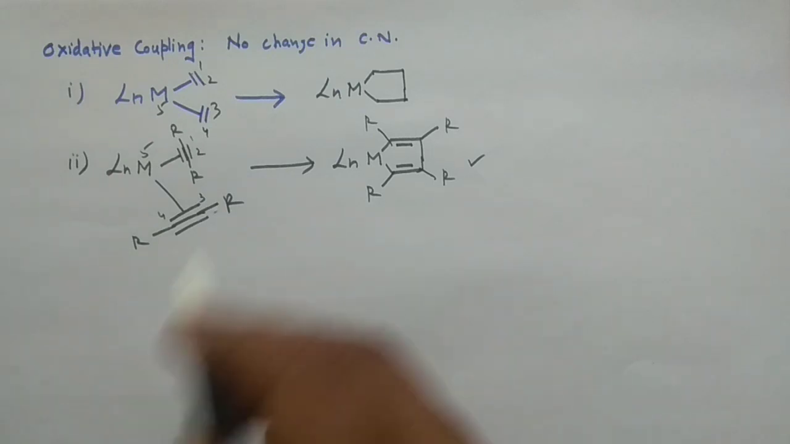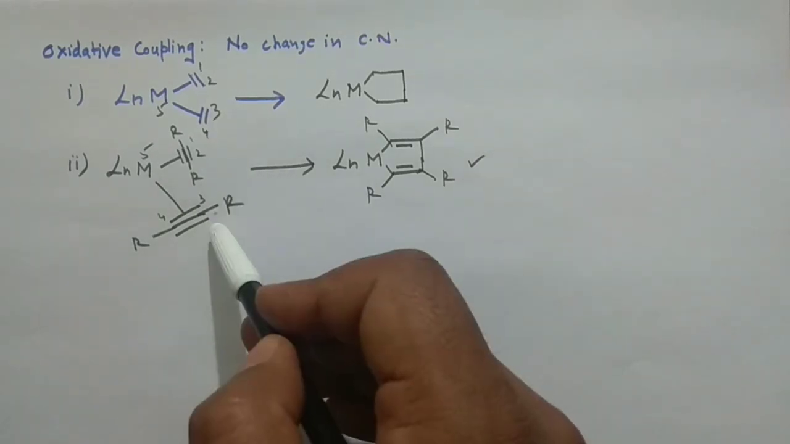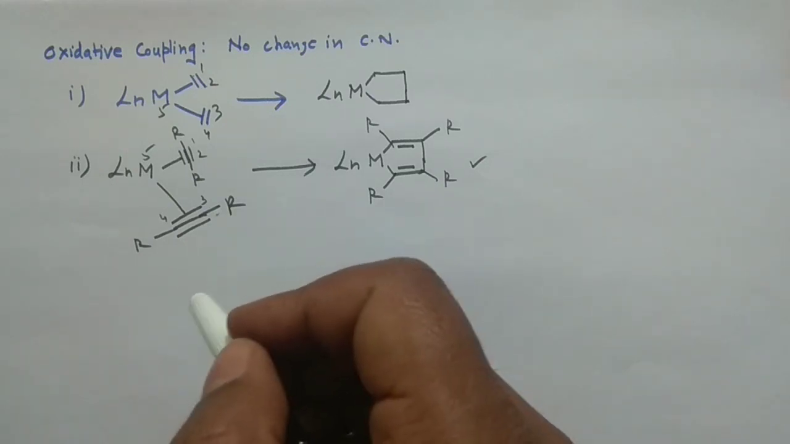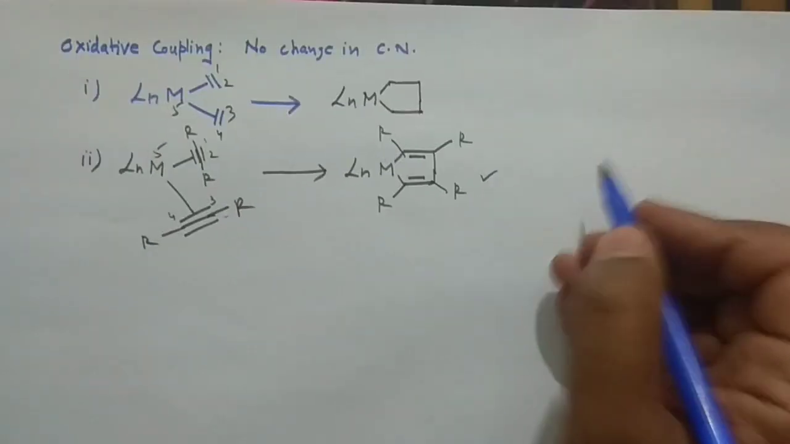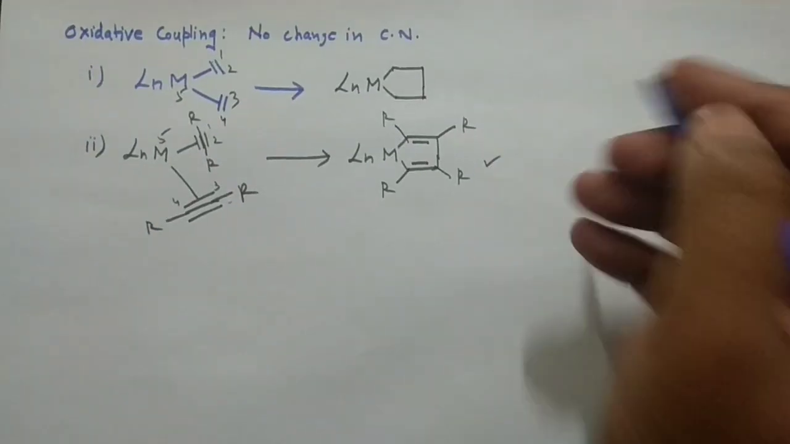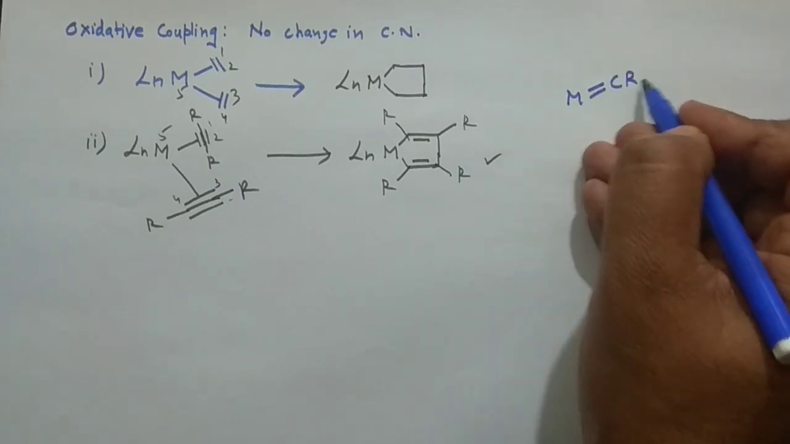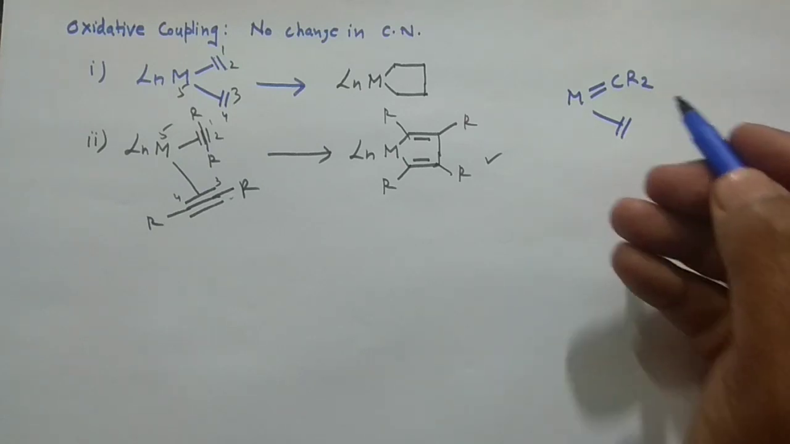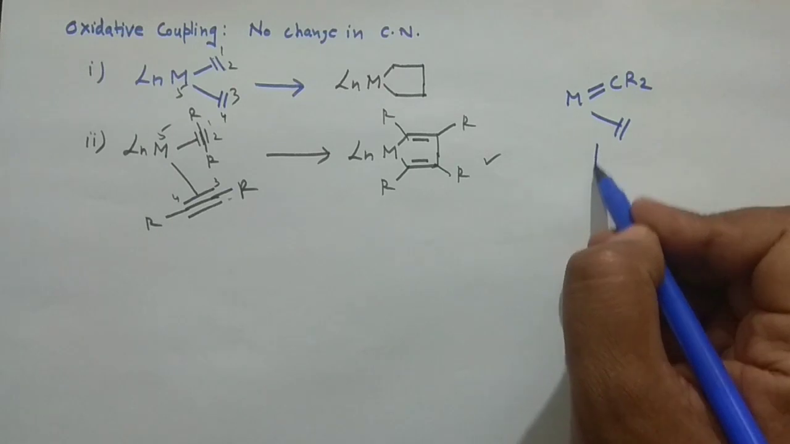And you know, this oxidative coupling is not only limited to the alkene or alkyne. You may also do this oxidative coupling with carbenes, right? If you have a particular example, say a metal with the carbene, so I am writing Cr2 here, and you have the alkene. In that case also you can see 1, 2, 3 and 4, a 4-membered ring is there.